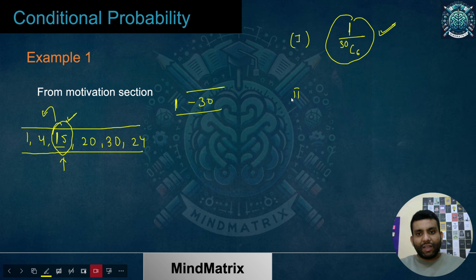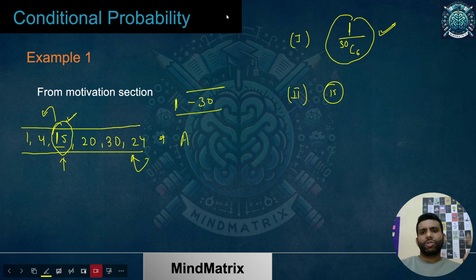Now if he heard that 15 is one of them, what is the chance of him winning? Let's suppose the lottery numbers are 1, 4, 15, 20, 30, 24. This is only one combination, because there cannot be more than one winner having the same combination.